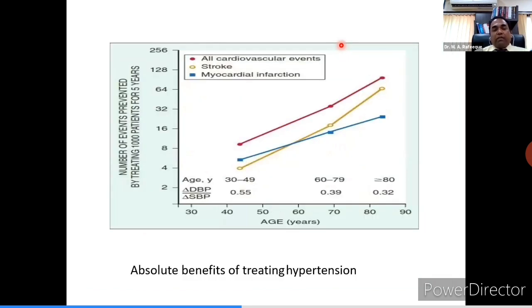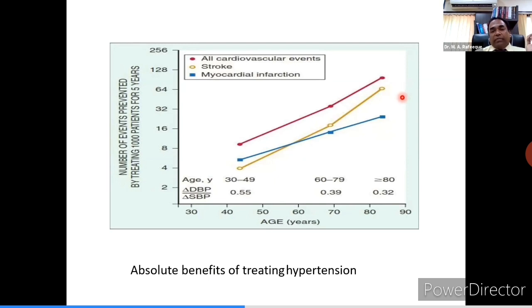The absolute benefit of treating hypertension is shown here. You can see the number of events prevented on the y-axis, and age on the x-axis. Again the benefit is maximum with increasing age. Around age 90, the number of events prevented is around 70 for all-cause mortality, around 64 for stroke, and approximately 20 for myocardial infarction.